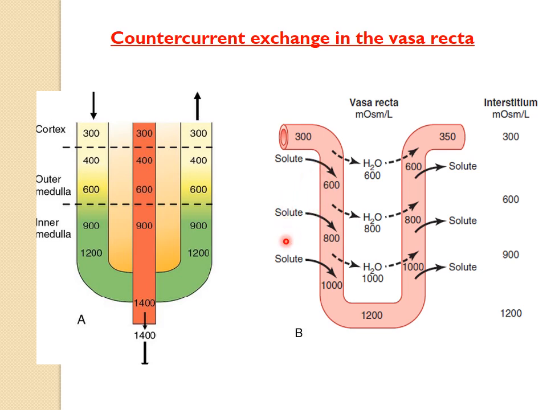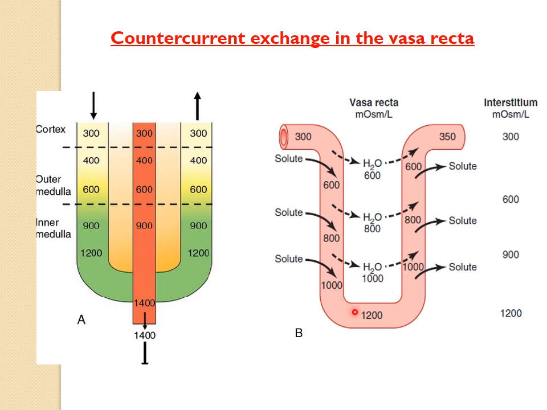As the medullary interstitium is hyperosmolar, a lot of the solute will diffuse into the plasma fluid within this descending portion of the vasa recta. So it will increase the osmolarity within this portion, and it will lose the water. As the plasma moves from here to here, it will increase the osmolarity here, but it will decrease the osmolarity here. So you can see from 1200 or 1400, it has come to 1000 milliosmoles per liter.